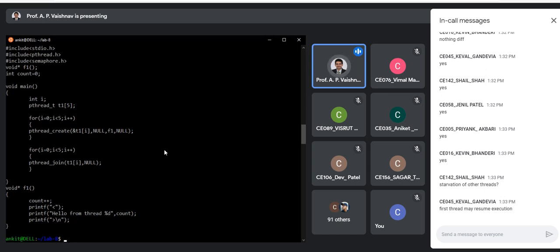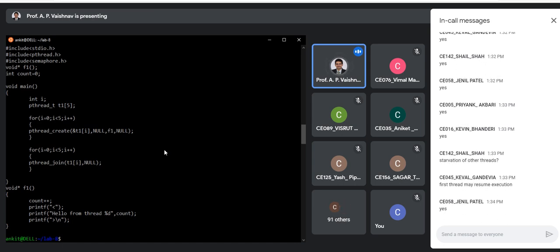So it is possible that your main will terminate immediately, as you are not waiting, main will proceed with the remaining lines. And what if there is no other line? After create, your main terminates. So in that case, although your thread might be doing some complex execution, whatever it has done will be wasted. Are you getting the point?